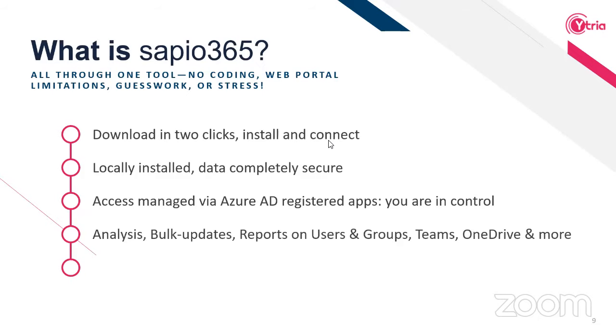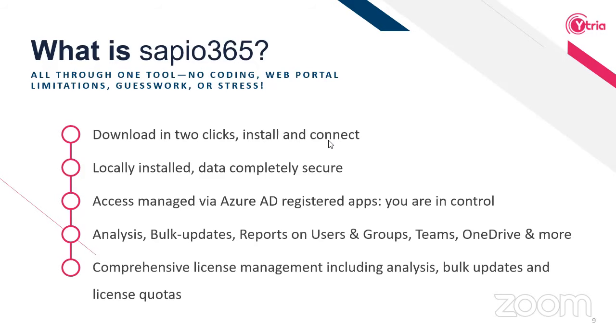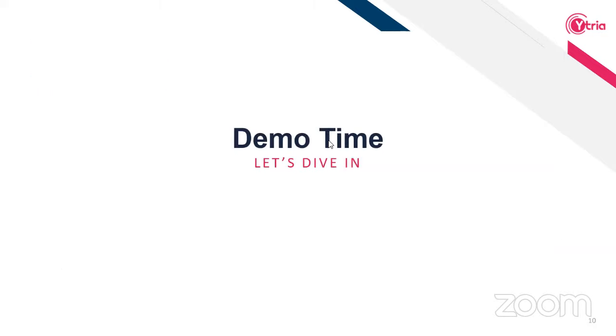Now, what you can do with this product is we have a lot of different modules. We can work with users, groups, teams, OneDrive, and a lot more. And we'll see the license management part today. The idea is that you get all of your data in a dashboard that you can analyze, that you can export information from in a couple clicks, as well as do bulk updates. So everything that you'll see in this tool is action-enabled. As for license management, we can do analysis on licenses for every single user, including service plans, bulk updates, and even apply these license quotas. So having said that, let's dive in and take a look at the product.